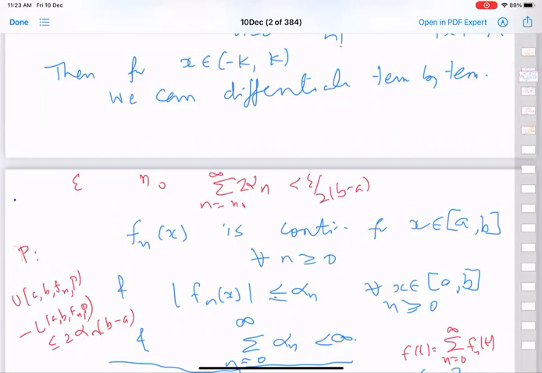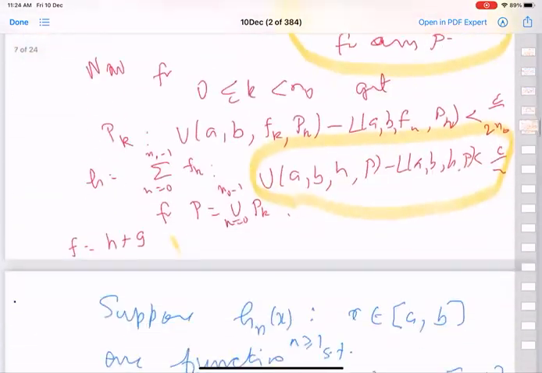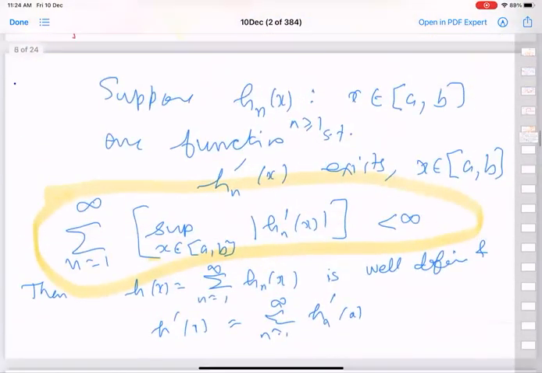So this is the other thing: just because you are familiar with one, if you see exactly the same condition written in a different language or different notation, you should not get thrown off. That's why at one point I have used the condition as I have given here, and in the last thing, I have put it differently. They are essentially the same. If mod hn(x) is less than or equal to alpha n for every x, and where the summation of alpha n is finite, these two statements are exactly the same.